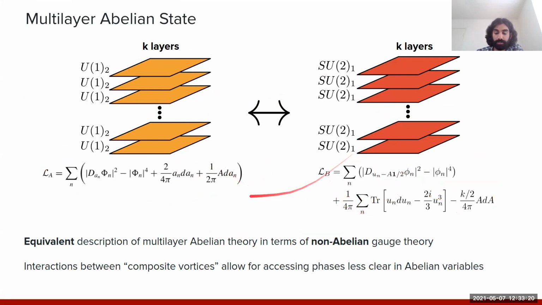And so this description of this multi-layer system, these are equivalent descriptions of this multi-layer system, but because these phi's correspond to complicated objects in the original theory A, there's some sort of bound states of monopoles in matter, the interactions that we write down between these different phi's can in principle allow for accessing phases which are much more complicated and not so easy to see in the language of theory A.